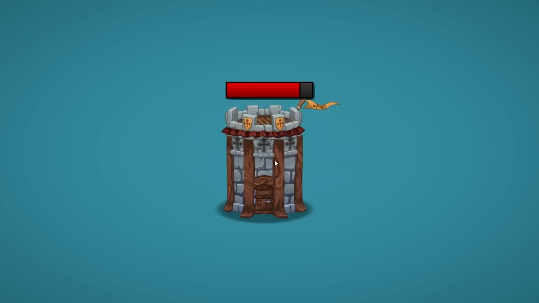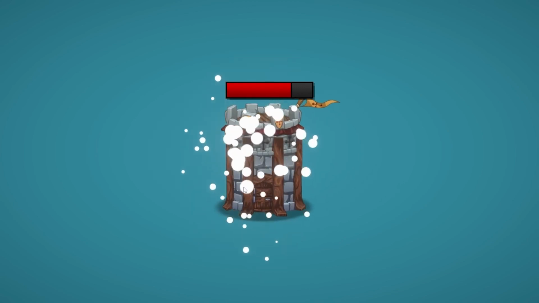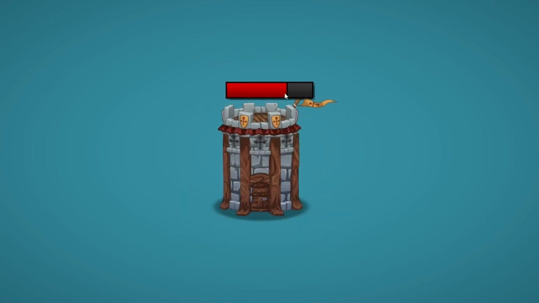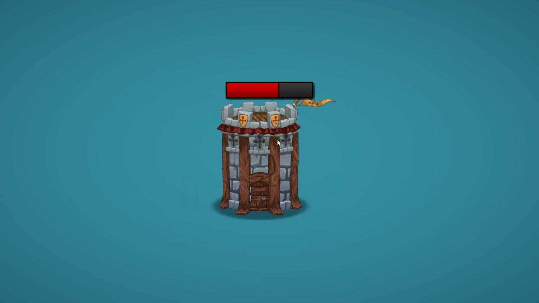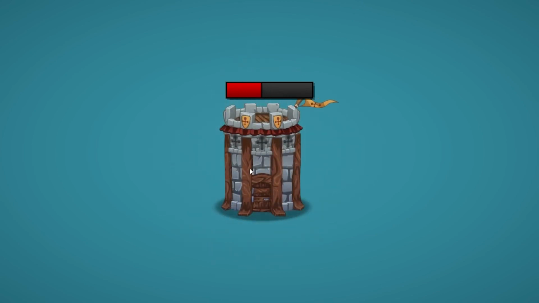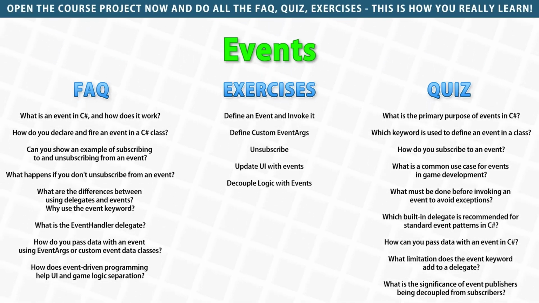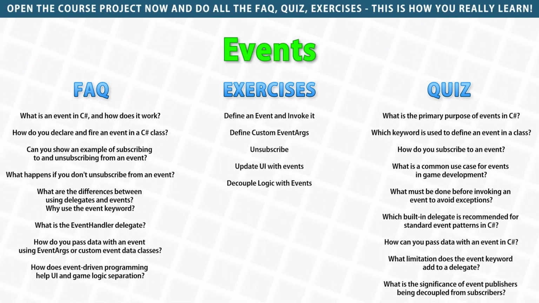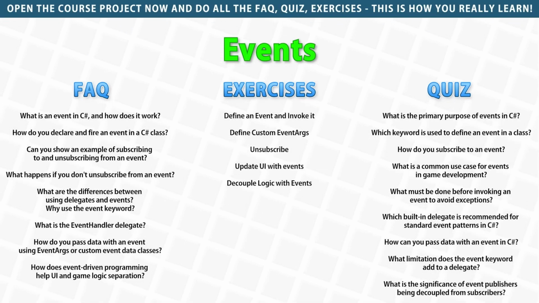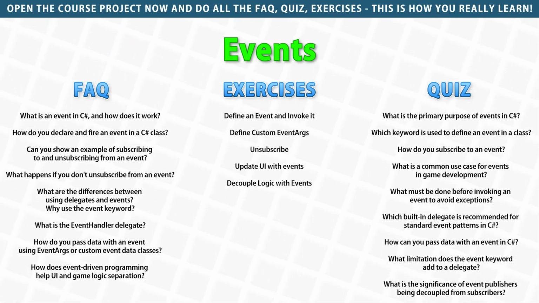You can just make it so, for example, over here, the tower class just fires off some kind of event, and then maybe we do and maybe we don't have some kind of external display on top that displays some data based on that event. If the UI exists, then great, but if it doesn't, then the tower works exactly the same. So events, as you can see, are extremely useful in helping you write better, more performant, and more decoupled code. Definitely make sure you fully understand them, which, if you fully understood everything in the delegates lecture, hopefully you managed to do quite easily in this lecture.